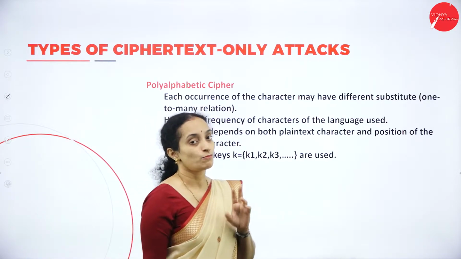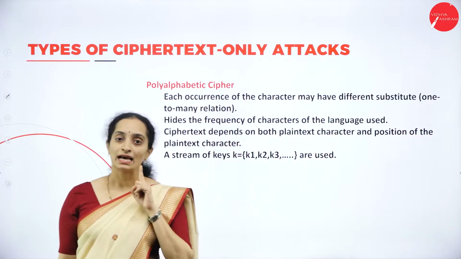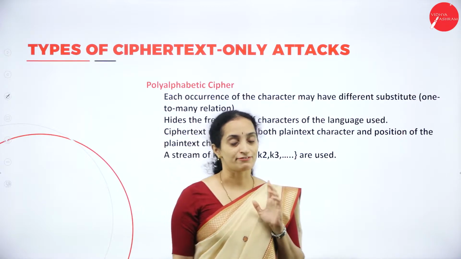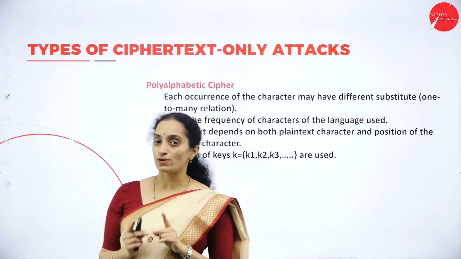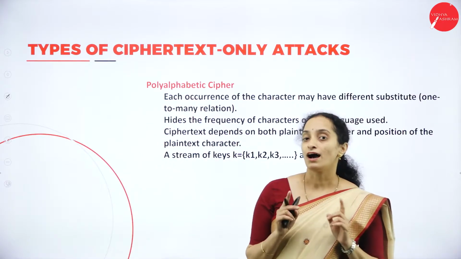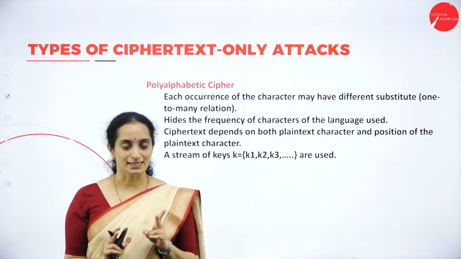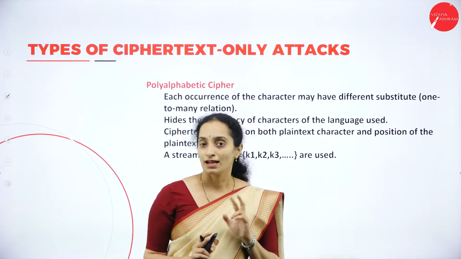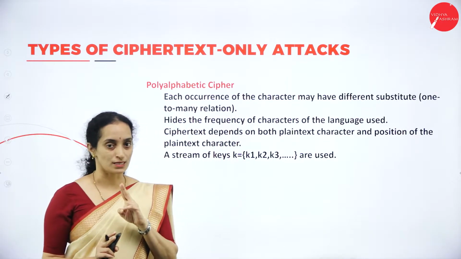In a monoalphabetic cipher, you will be having a single key for a single type. Like in additive cipher, we will be having a single key. Multiplicative cipher will also have a single key, whereas affine cipher will have two keys, isn't it? One is for multiplication, another is for addition in encryption. So affine uses two keys.